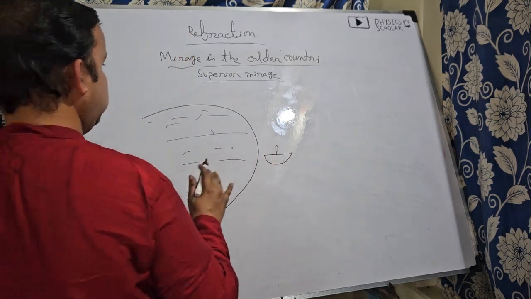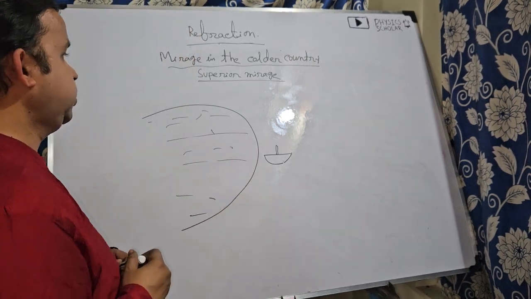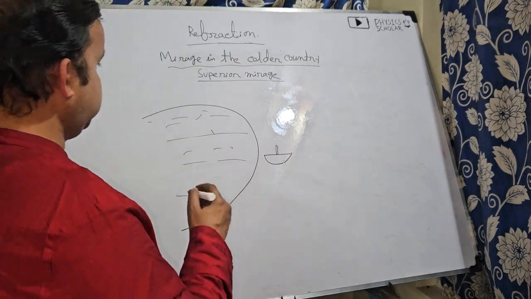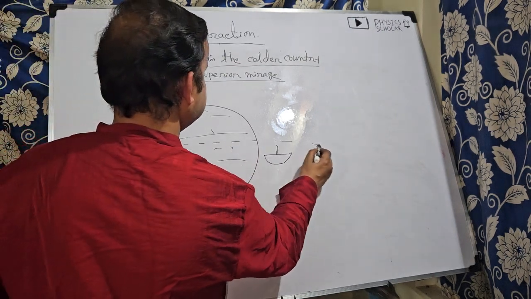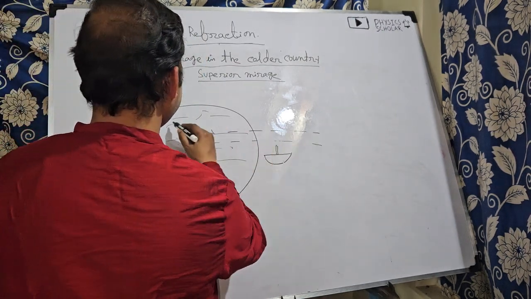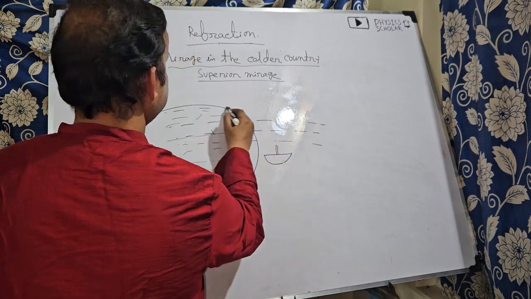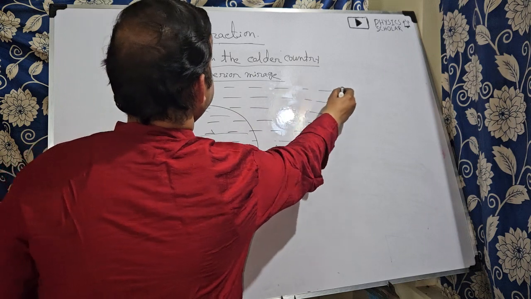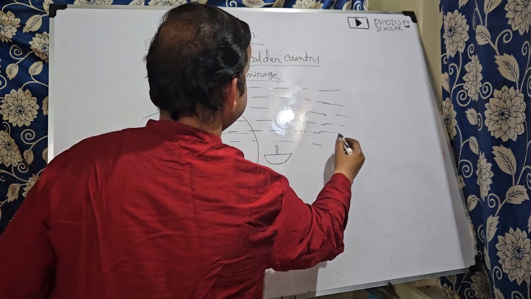So what happens here in the cold countries? Suppose these are the layers of the air. In the cold country, the scenario is opposite to that of the desert area.